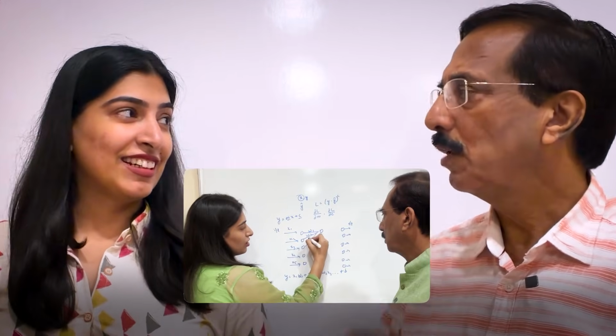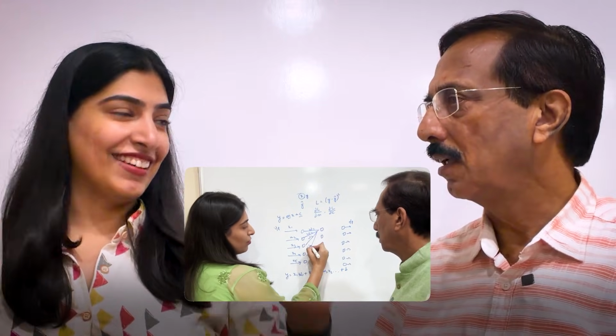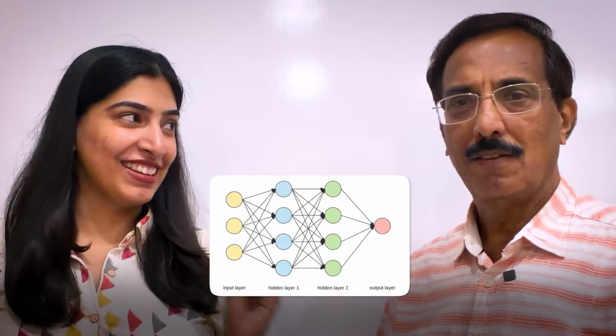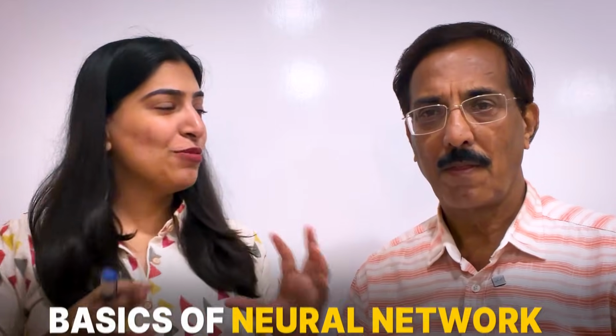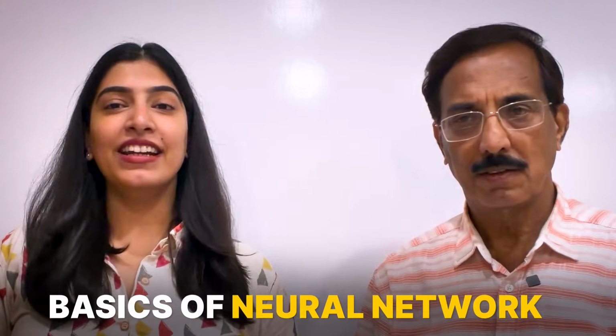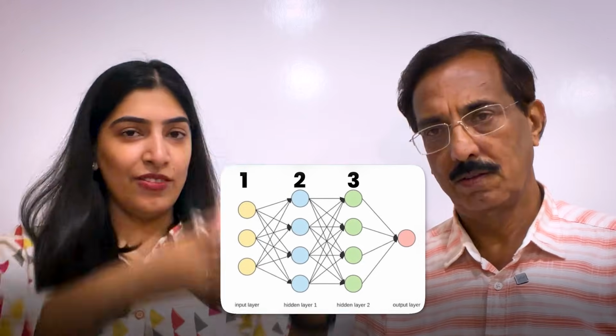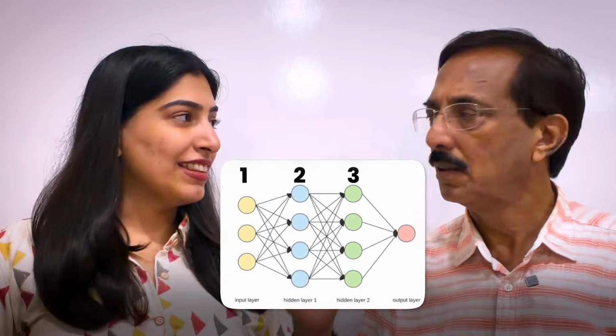Okay. So you remember I taught you a topic which is like the basics of everything, like how ChatGPT works. Which topic did I teach you? Neural networks. So I taught you basics of neural networks. You remember that there were nodes in layers, like layer 1, layer 2, layer 3. And all the nodes were connected to each other with some different weightages.